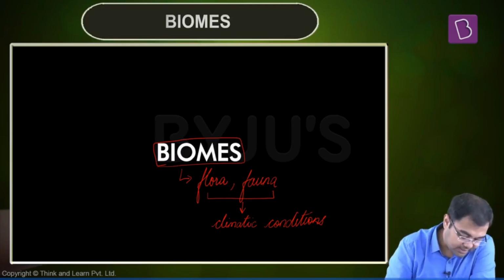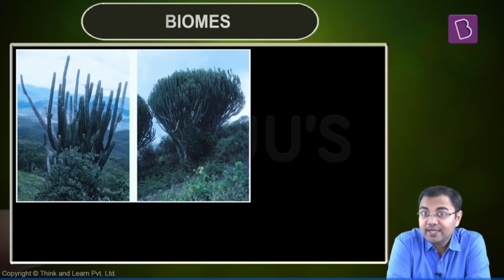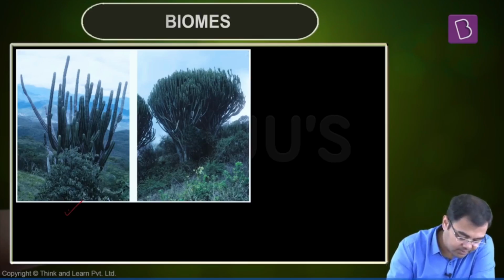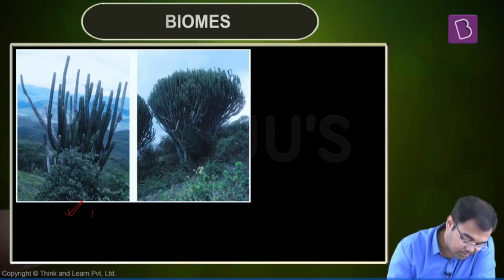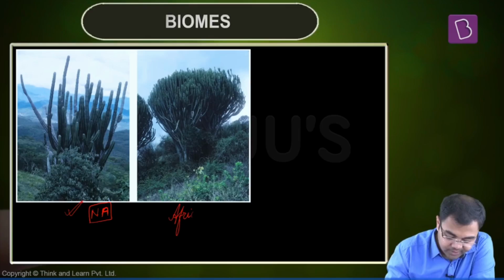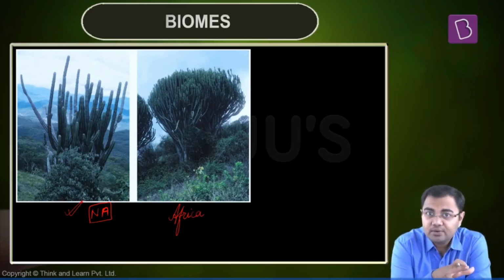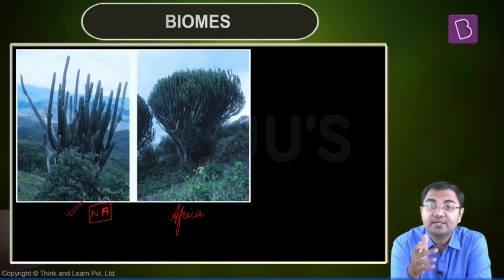So, for example, if you look at this particular picture, what you see here are two different plant forms. Although they might look like cactus to you, only one of them is a cactus. The first image is the one which can be classified as a cactus. The second plant is not a cactus, although it looks very similar. Not only this, the first plant is found in North America, but the second picture is something which is found in Africa. Although two different variants of plants, they look very similar. Why? Because they are growing in similar climatic conditions.